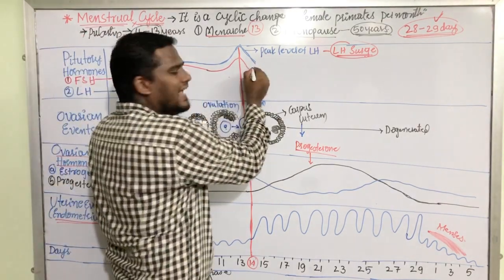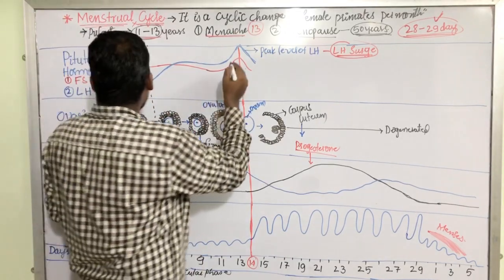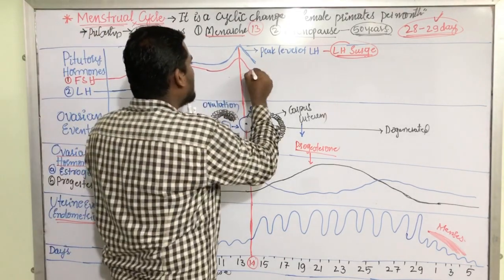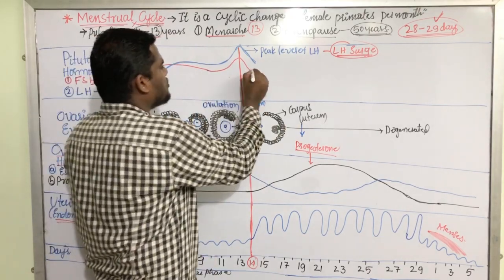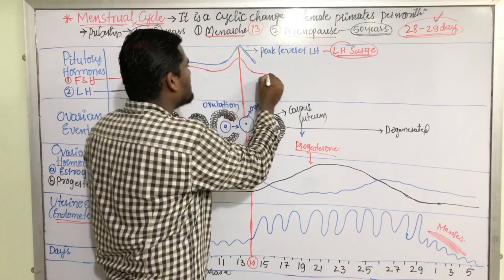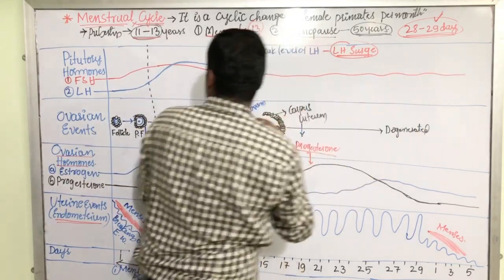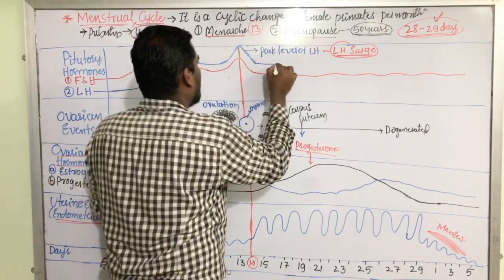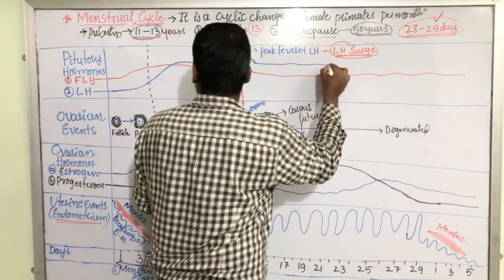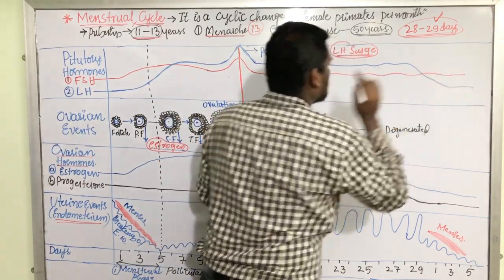Now, this FSH and LH, pituitary hormones. This is FSH, which is again getting like this, whereas LH reaches a peak, and again it comes down like this.